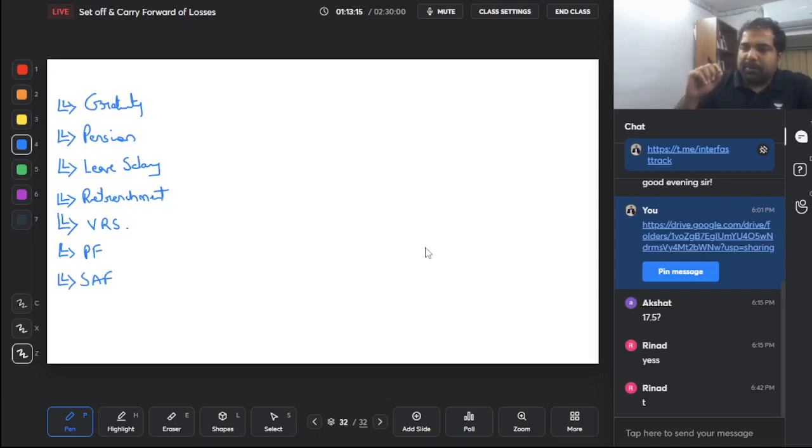Let's discuss very briefly, and I'll give you some very good shortcuts for this. First up, you can ignore superannuation fund. It's not important.